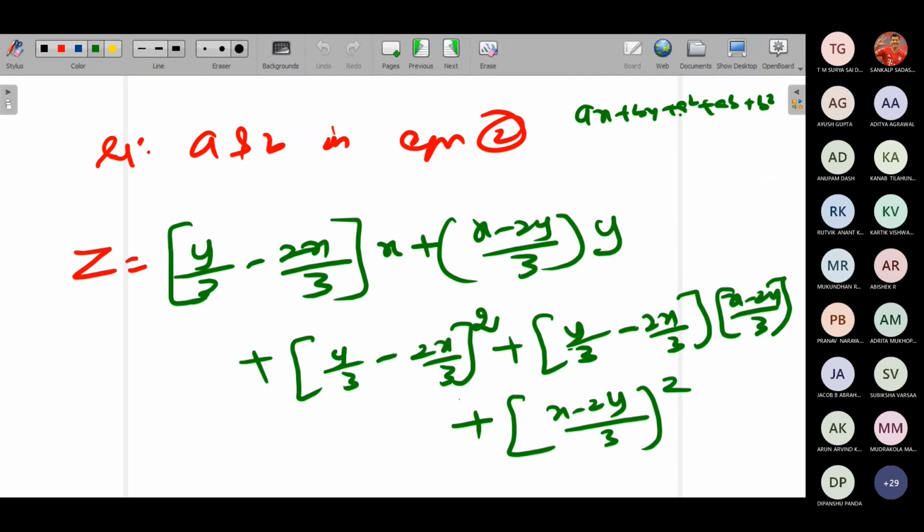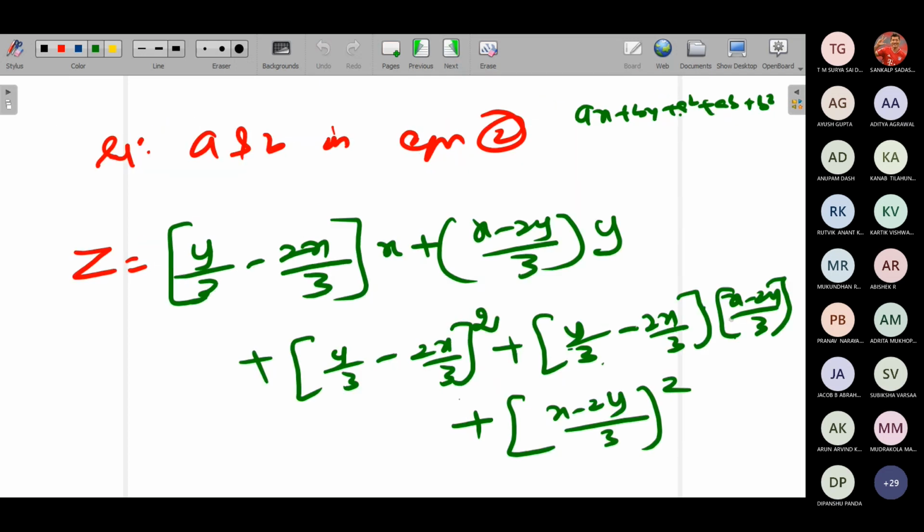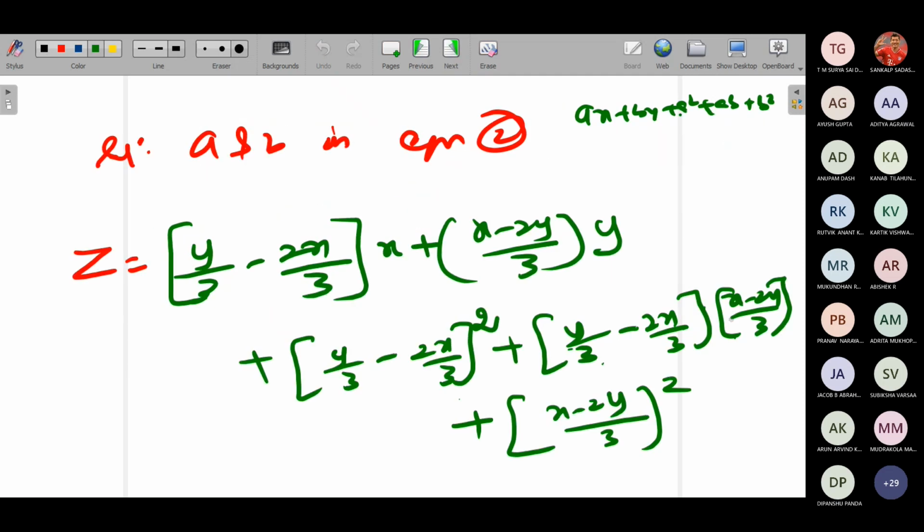Okay. Then you can multiply this. y by 3 into x by 3 will become xy by 9. Then you can multiply this again, minus 2 by 3, so minus 2 by 9, minus 2x square by 9. Then the next term will become minus 4y square by 9.